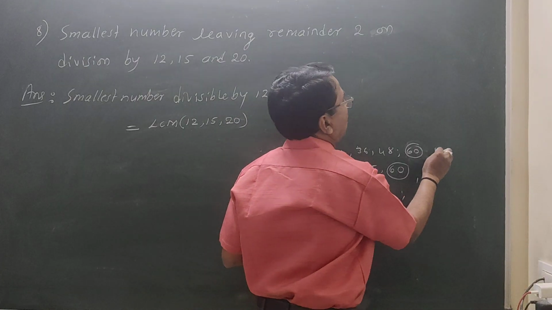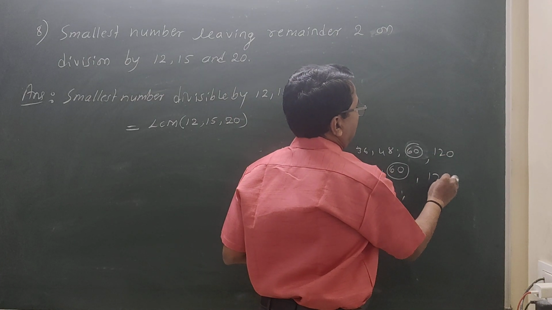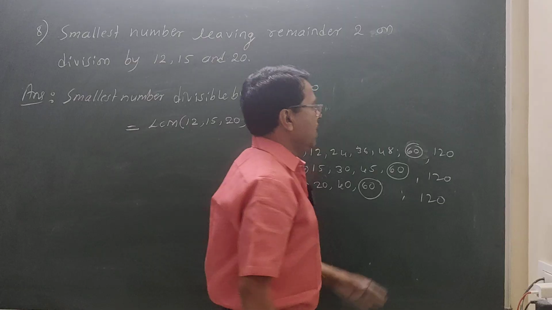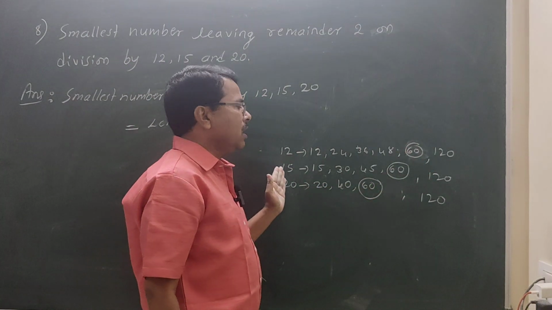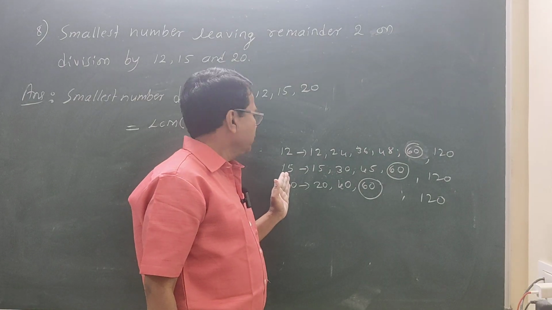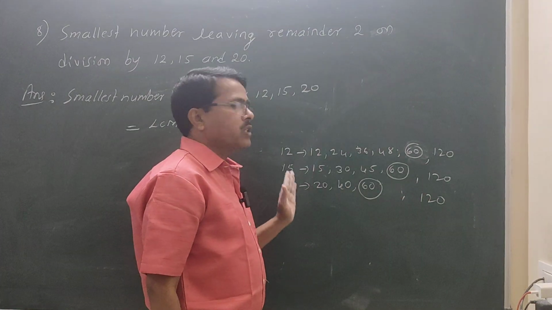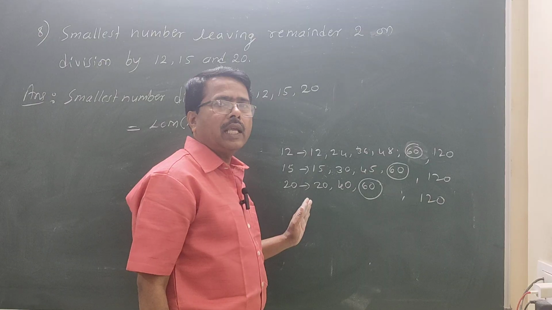Next number is 120. 120 is also divisible by 12, 15, and 20.